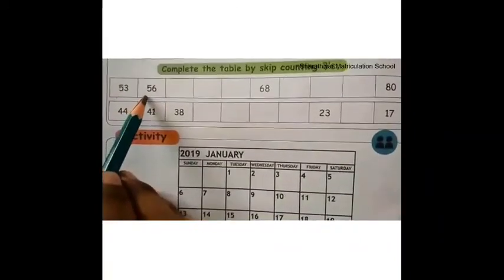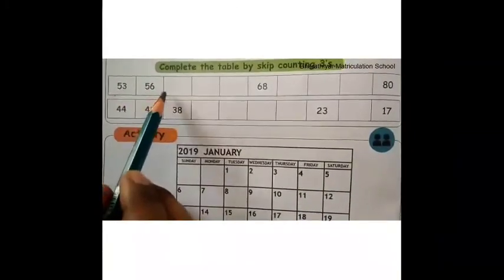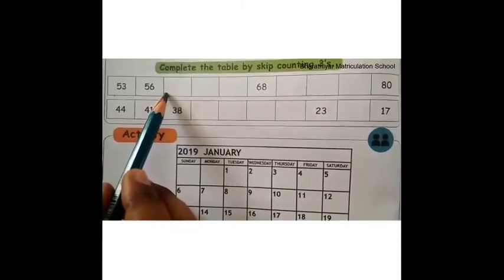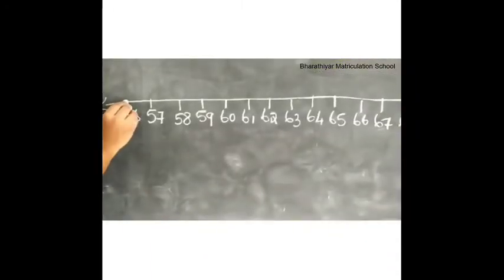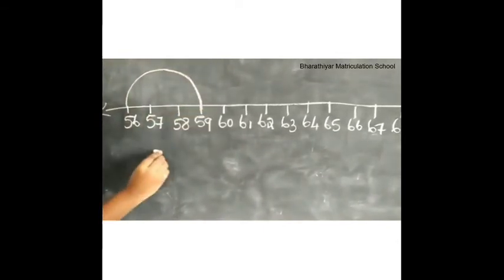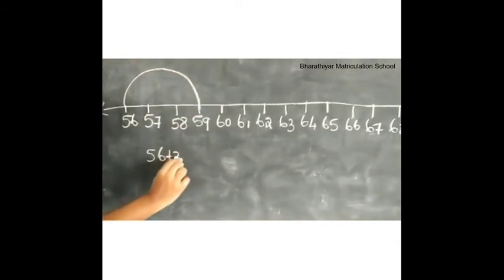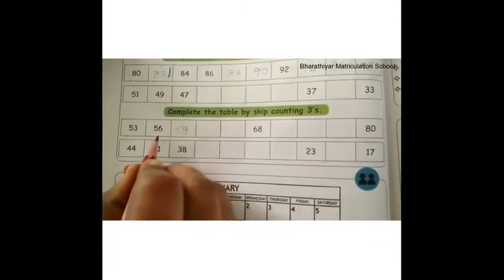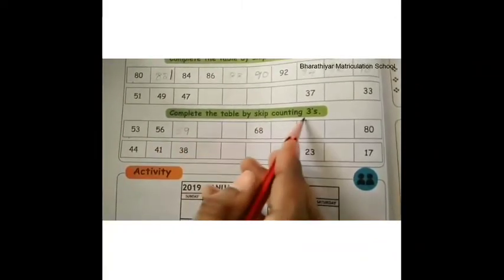Now, the number is 56. What is the next number to 56 in skip counting by 3's? If we add 3 to 56, we get 59. That is, 56 plus 3 is equal to 59. Therefore, 59 is the next number to 56 in skip counting by 3's.